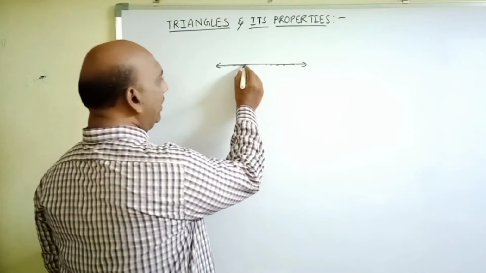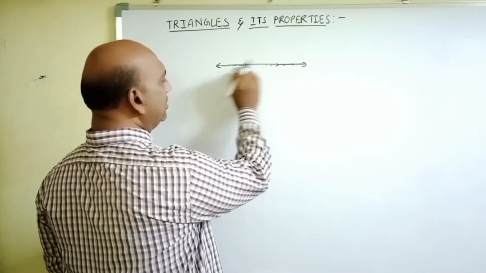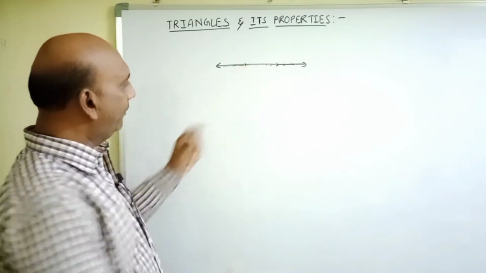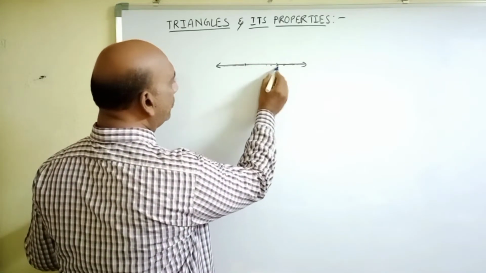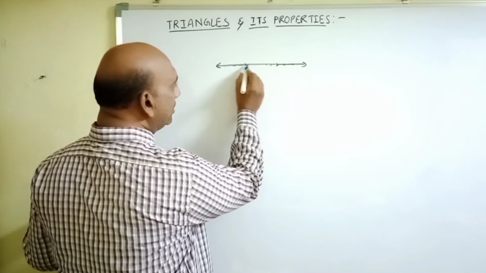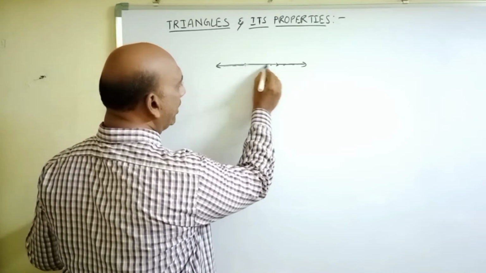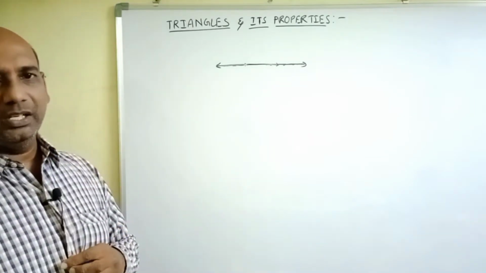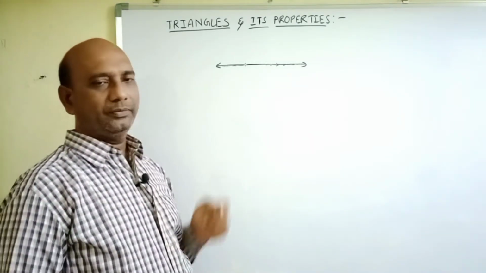The part of a line is called as line segment. This is the line, it is extending indefinitely on both sides. In this, from one point to another point, we select 2 points. So, the distance between these two selected points, that means this is the part of the line, that is called as line segment. Line segment is the part of a line.